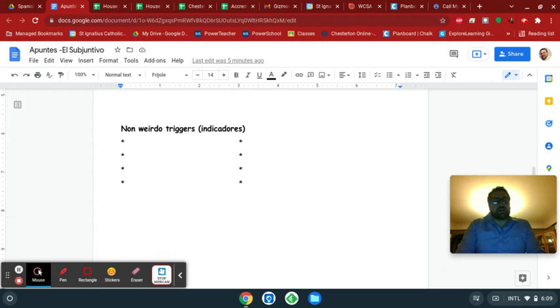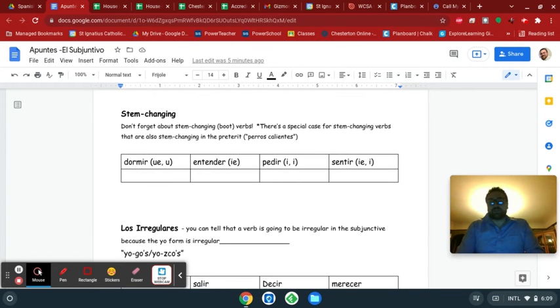So today we're going to put a little twist on this. We are going to talk about irregulars. Every tense we've studied so far has irregulars in it, and the subjunctive is no exception. But the good news is that most of the ways in which subjunctive verbs are irregular, you're already familiar with, because those same types of irregularities exist in tenses you've seen already. So that is the good news.